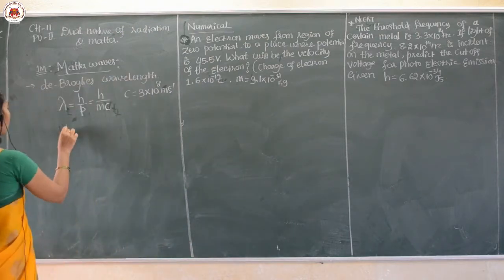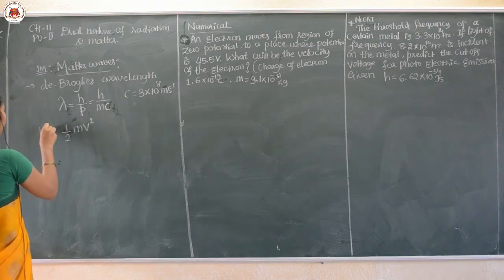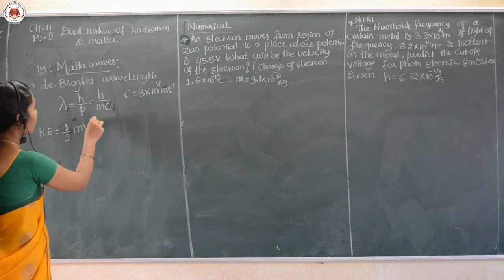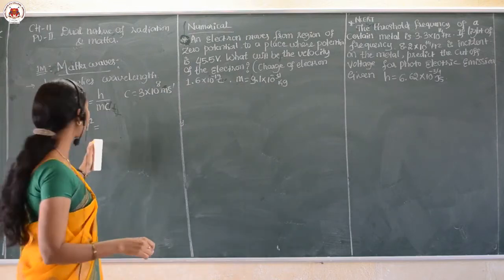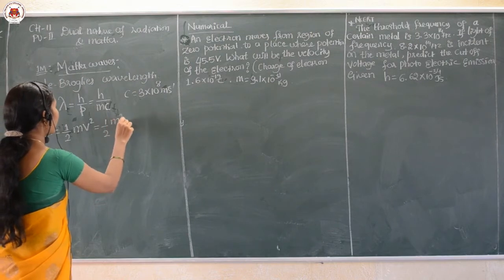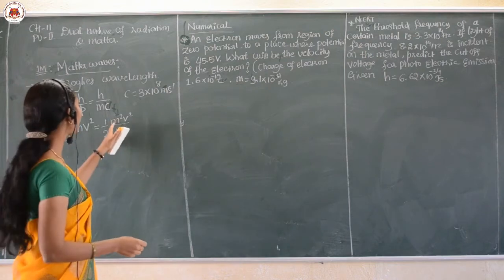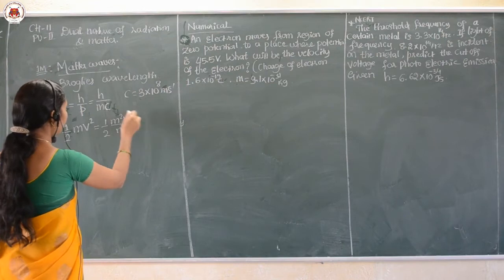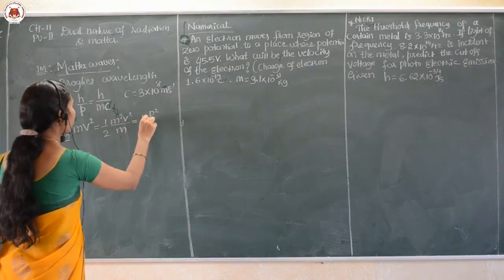As we also know, kinetic energy and momentum are related to each other. If I write kinetic energy as half mv square, and multiply and divide the equation by m, it becomes half m square v square upon m. We know that m into v is momentum, so this becomes half p square by m.